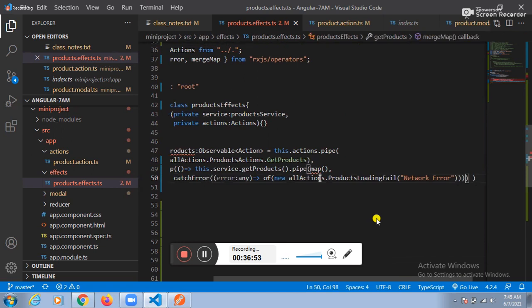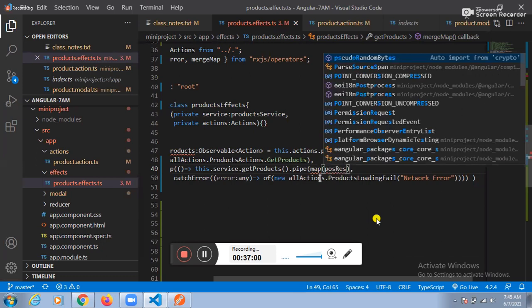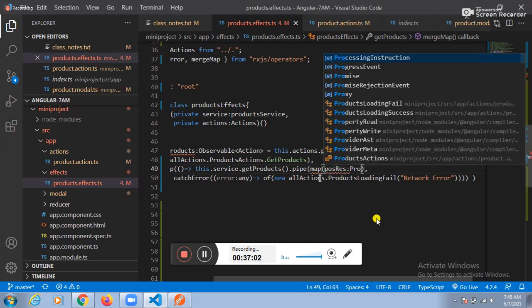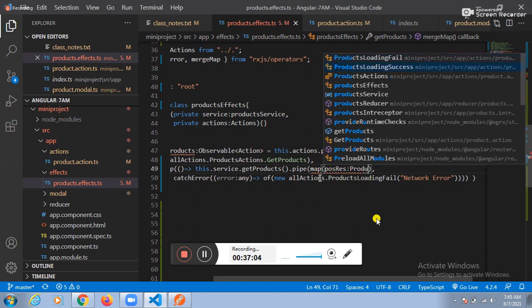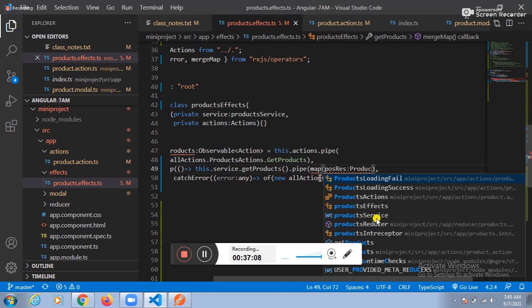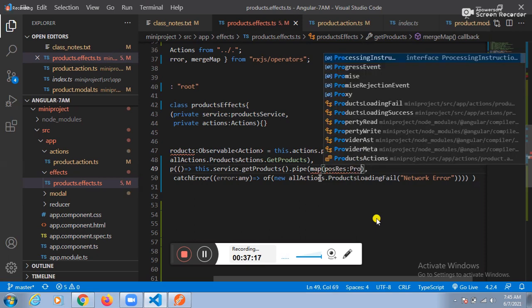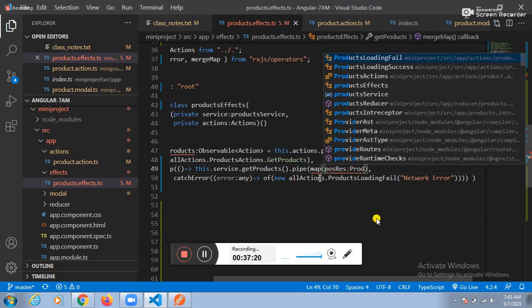Let me see another thing here, guys. If the asynchronous call succeeds, which response are we getting? Positive response. Positive response of what model do you need to place? Product model. Products array. Why is it not showing here? It should show now. Product model. Where do we get that model from?